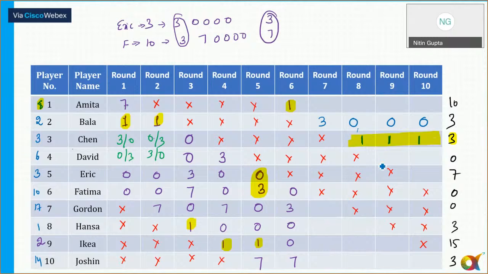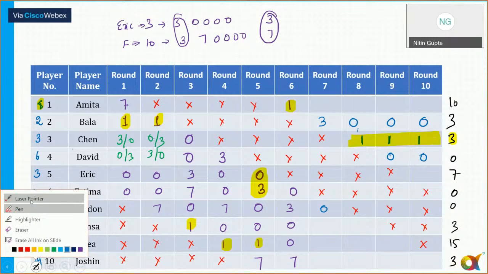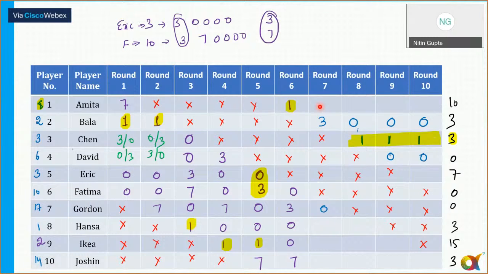Okay. David is getting a score of 0. Gordon is also getting a 0. So write down round 7 for Gordon also 0 here. Now, Hansa is getting a score of 3 in only 2 rounds. Okay, guys? Hansa can't get 3 in round 7.